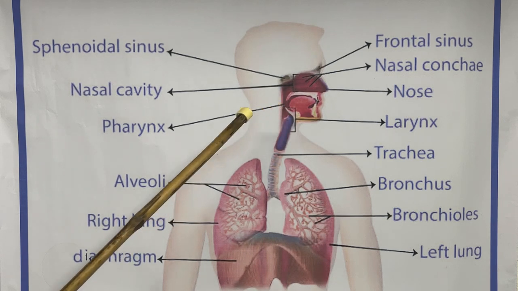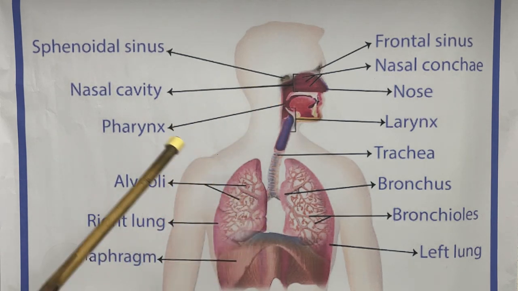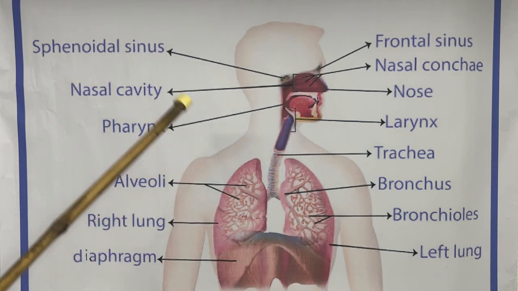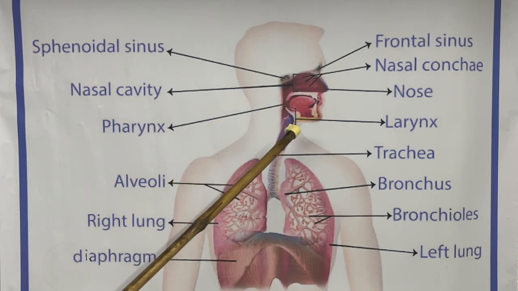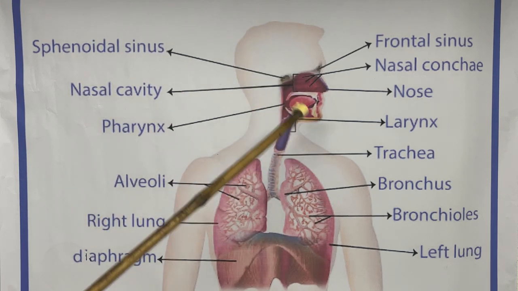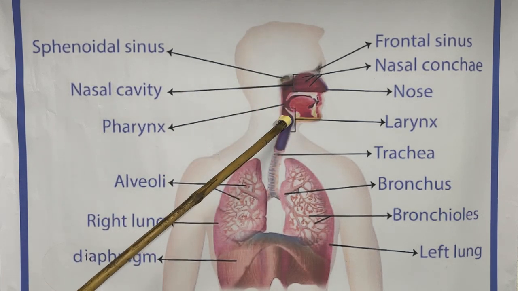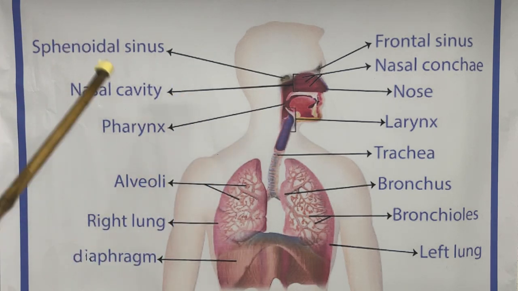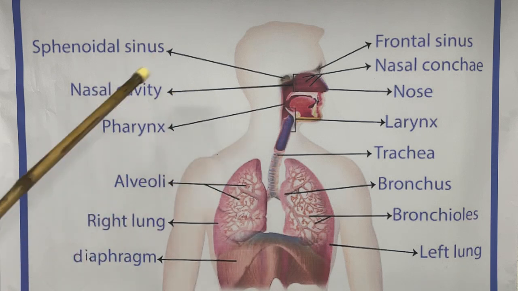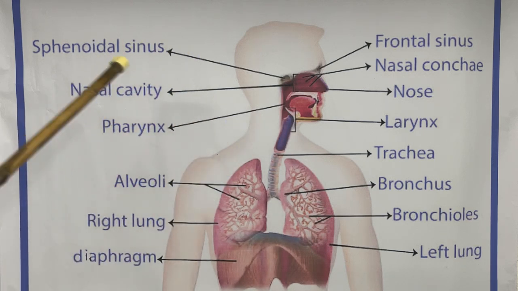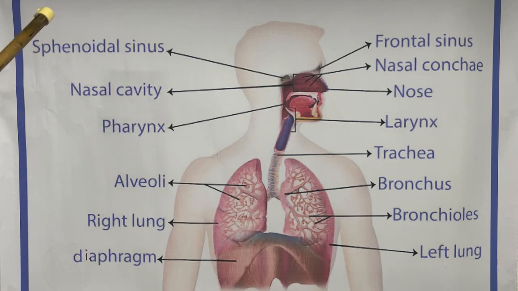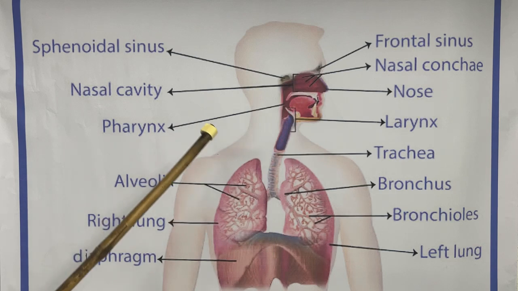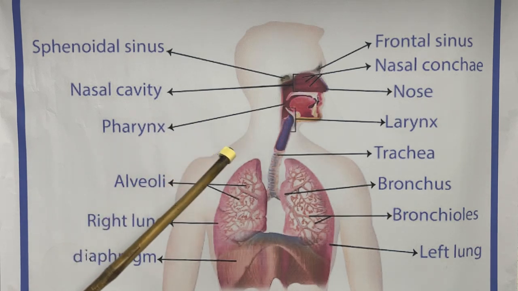Then after that, we can see the larynx. Larynx is the voice box. Here vocal cords are there. Whatever we are going to talk, the muscular layers here get vibrated. Due to this vibration in the vocal cords, sound develops, and whatever you are talking, singing, or speech you are giving, that takes place within the larynx only. That is why we call it the voice box.